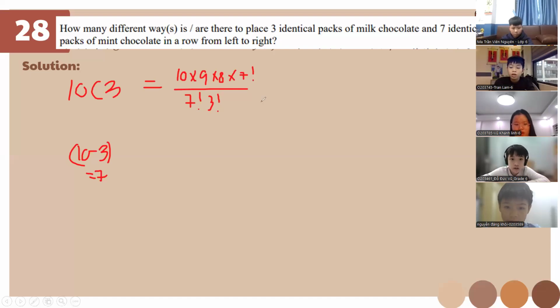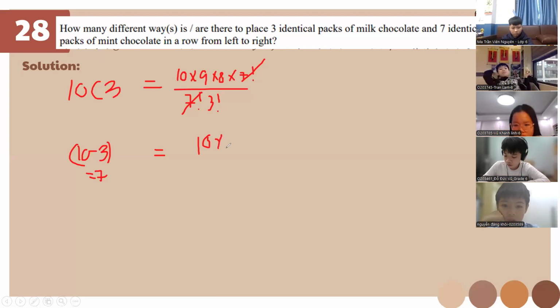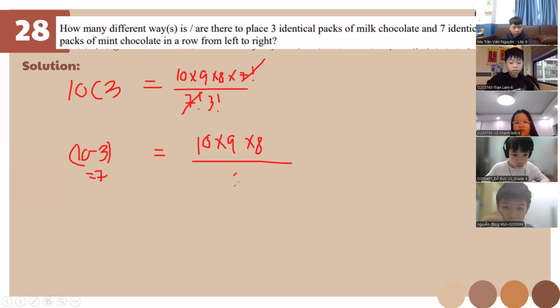Okay, class, by now you know, we cancel this one out. We cancel this one out. What is 3 factorial again, class? 3 times 2 times 1. The answer is 6.